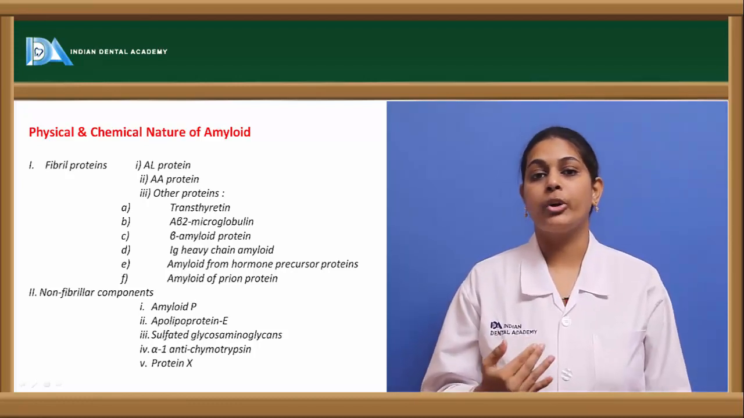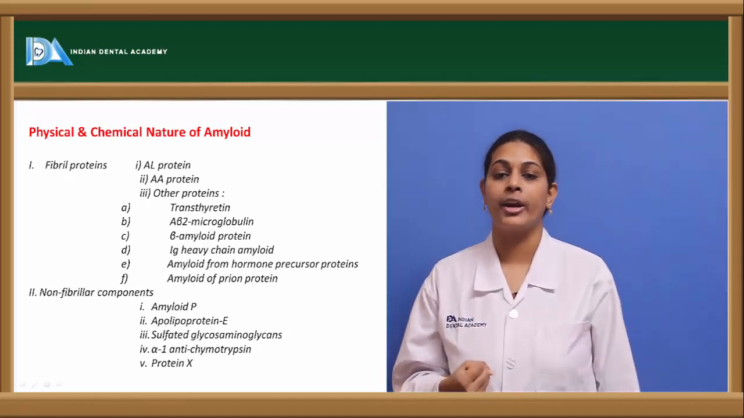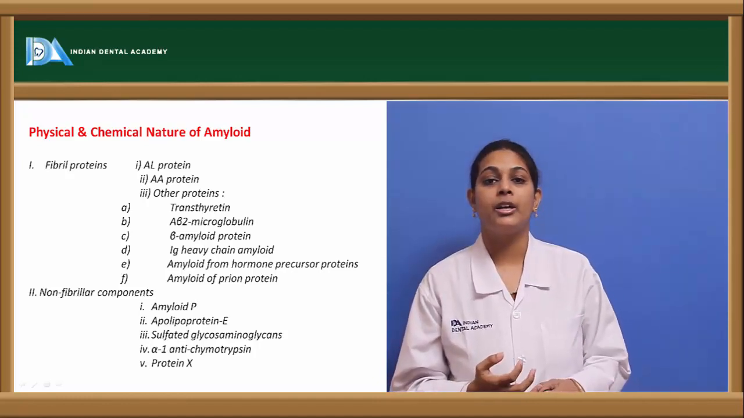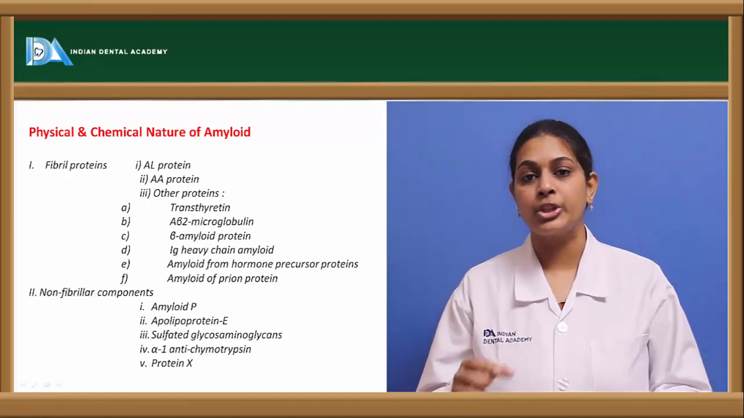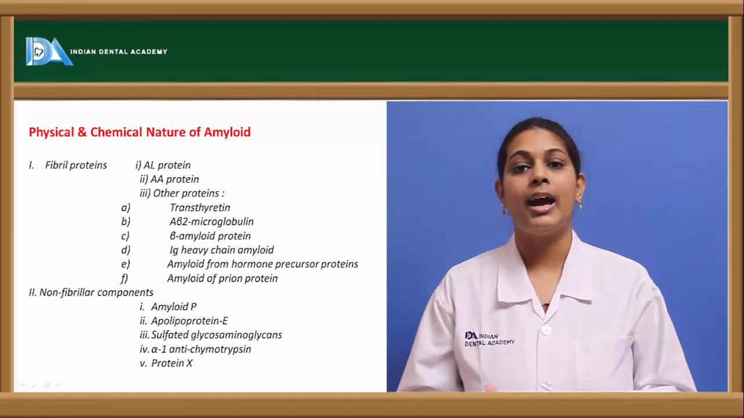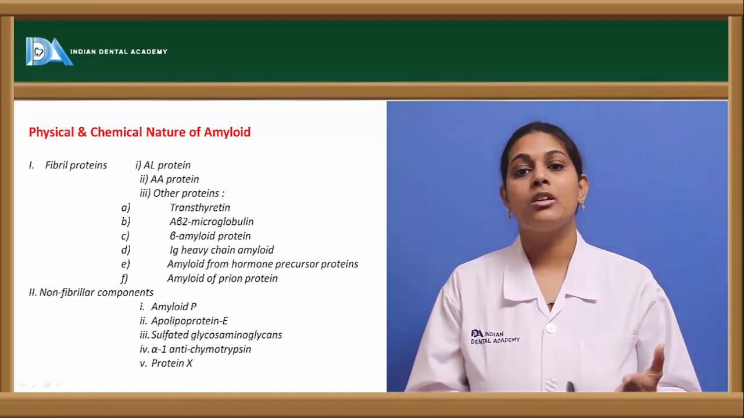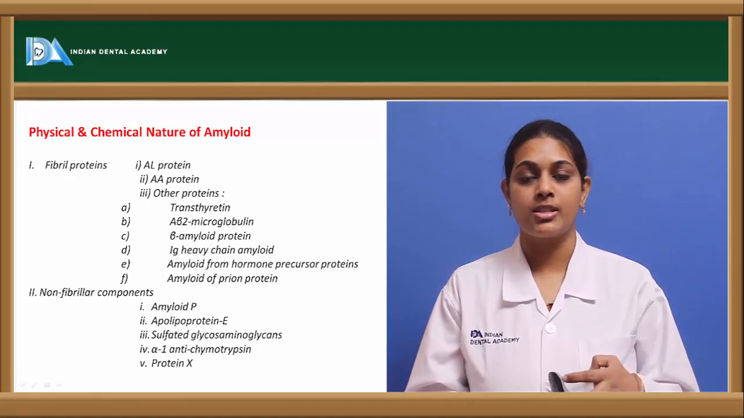Coming to the next group of proteins, they are the amyloid of prion proteins. That is, they are derived from the prions. Prions are nothing but infectious particles which lack DNA or RNA material, and this gives rise to the amyloid protein, and most commonly it is seen associated with certain infectious diseases.